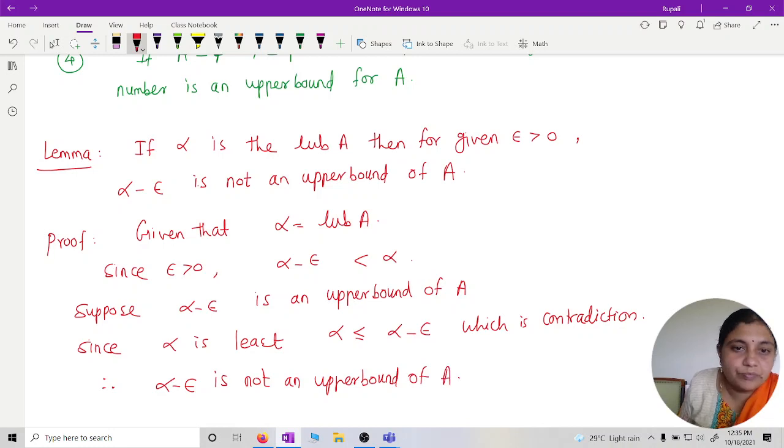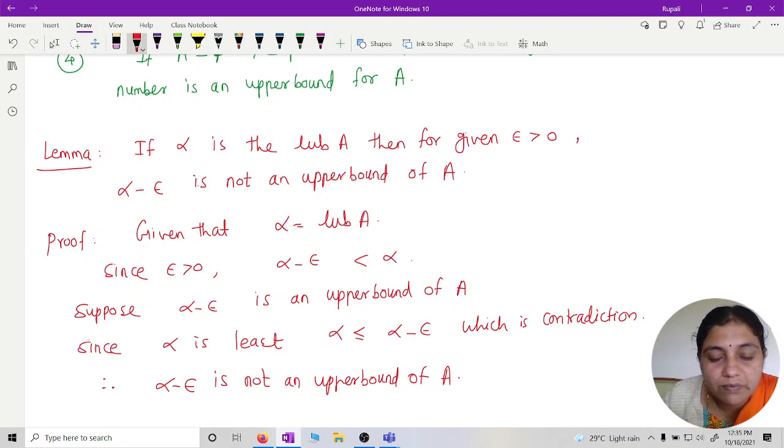So whenever we want to prove something is not an upper bound, you start by supposing it is an upper bound of A. If it is an upper bound, what will happen? It must be greater than or equal to every element of that set, right? But alpha is the least upper bound, therefore alpha must be less than or equal to alpha minus epsilon, but epsilon is greater than 0.